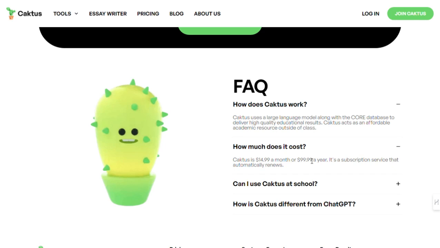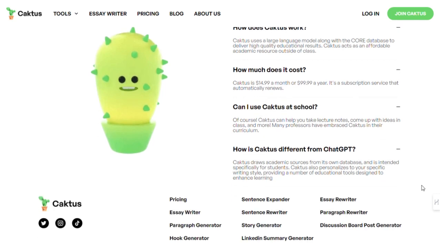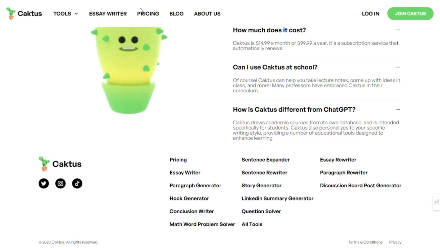Coding support. Whether you're learning Python or Java, Caktus is your one-stop destination for coding help. With explanations and code converters for over 10 languages, mastering programming has never been easier.